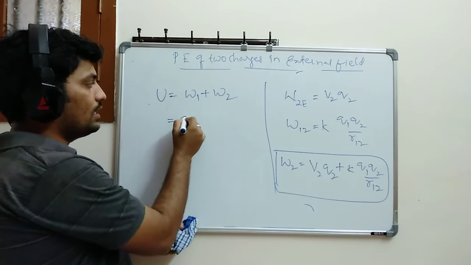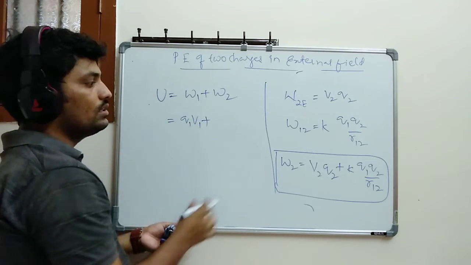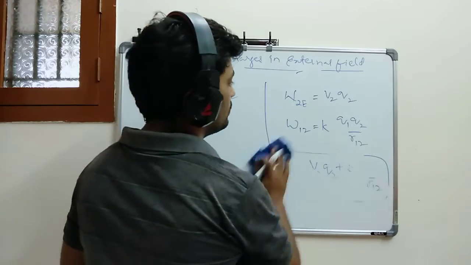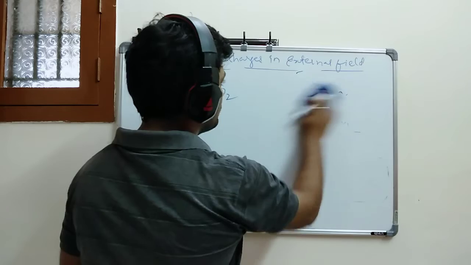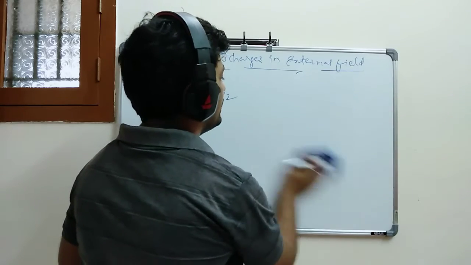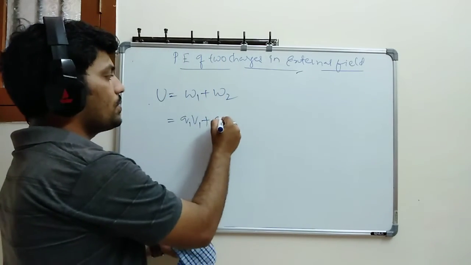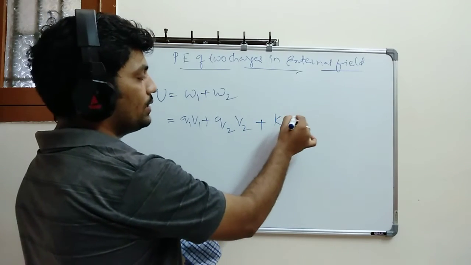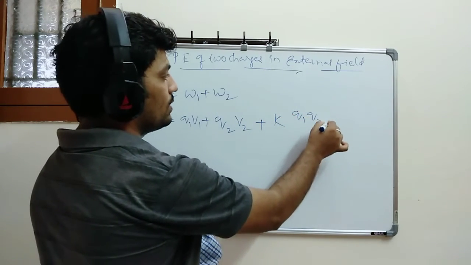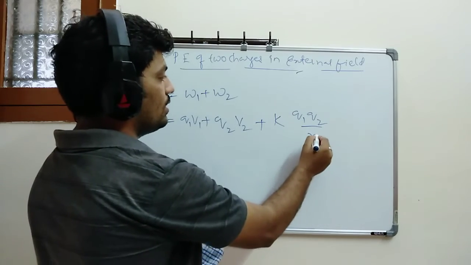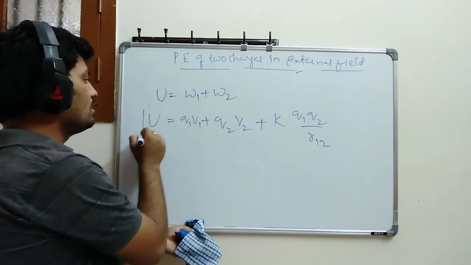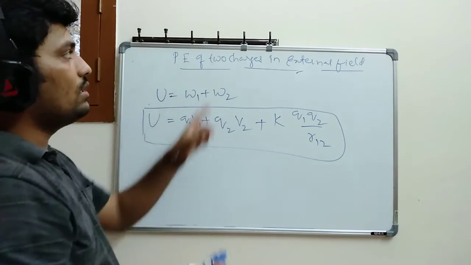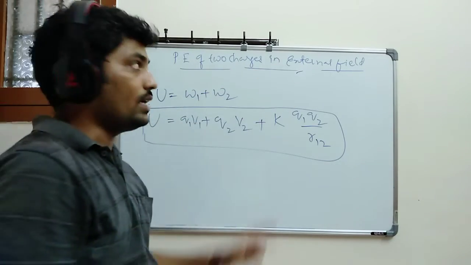W1 is equal to Q1 V1, plus W2 is equal to Q2 V2 plus K into Q1 Q2 divided by R12. This is the potential energy of two charges in an external electric field.